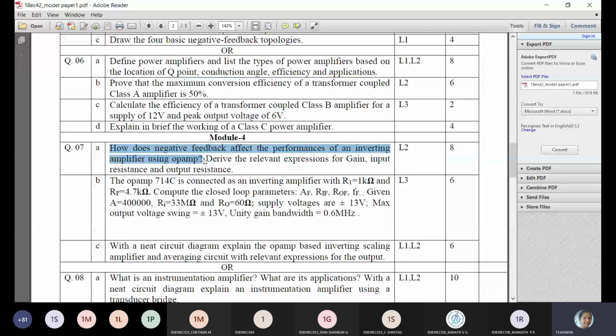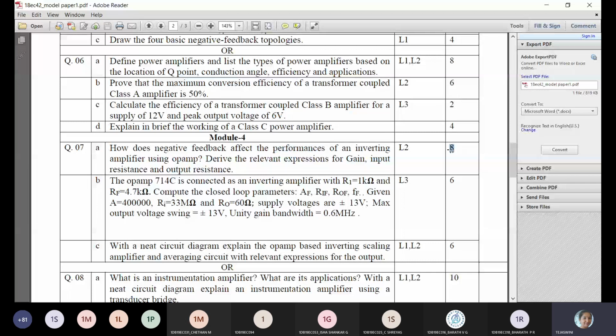Here they have asked how does negative feedback affect the performance? Performance in the sense, again you need to tell how the gain, input resistance, output resistance and bandwidth are affected with feedback. So here also the same thing you need to derive. Again it is also for 8 marks. Circuit carries 2 marks. Then each expression step carries marks.